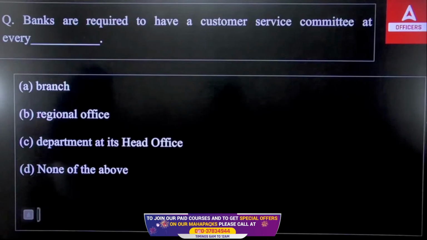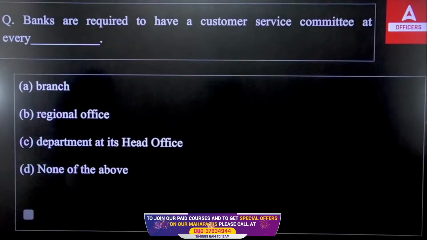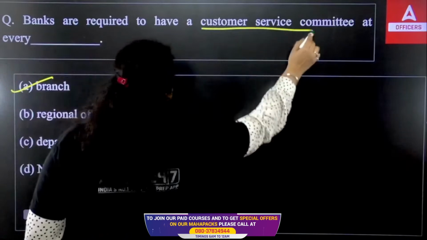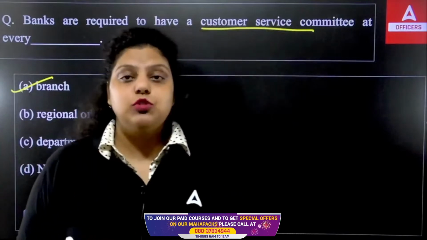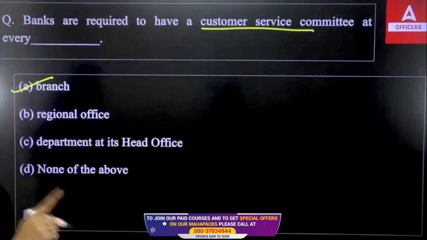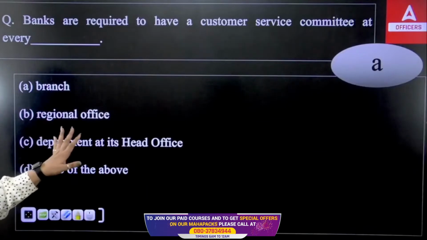So where are banks required to have a customer service committee? At every branch, at every regional office, at every department, at its head office, or none of the above. So the right answer is at every branch, a bank should have a customer service committee, because each and every branch of a bank is linked to the customer. Each and every branch is providing customer services to the customer. So that's why each and every branch of a bank should have a customer service committee. So the right answer will be your A option. Okay. At every branch it has to be there.